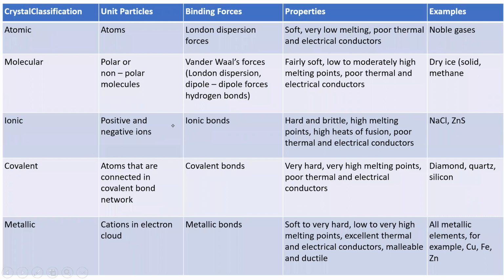Now, this is a clear table. You can just go through it and see clearly, because we have already discussed these. You can see the types of crystals: atomic, molecular, ionic, covalent, and metallic. And what are the particles present in them, and what are the binding forces. The fourth one is properties, and the fifth one is examples. This we have already discussed.